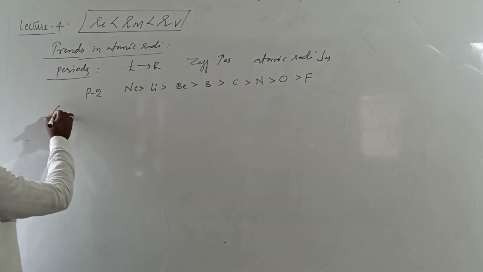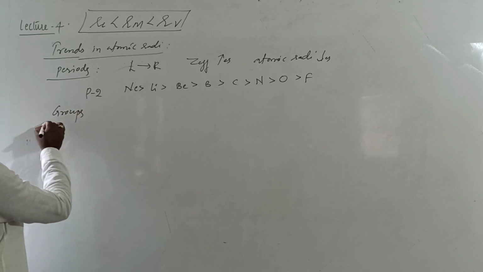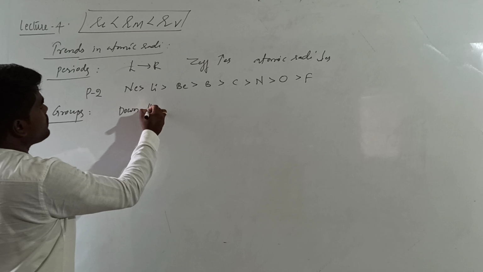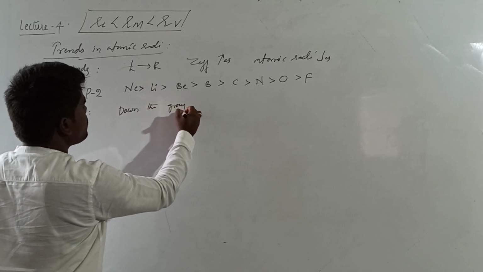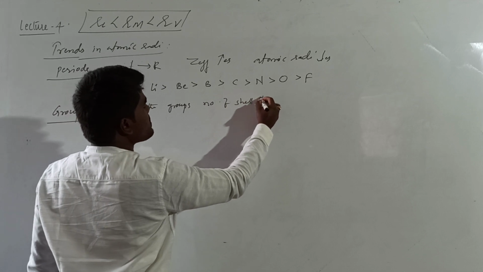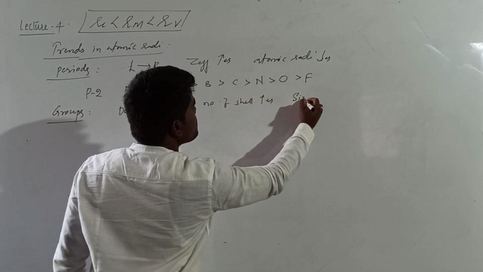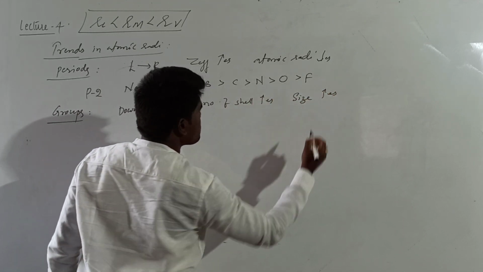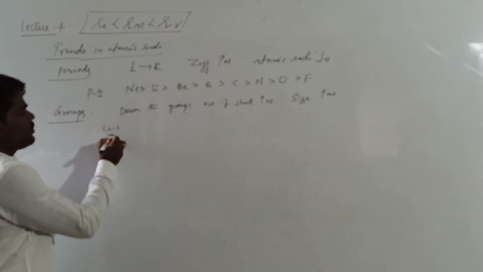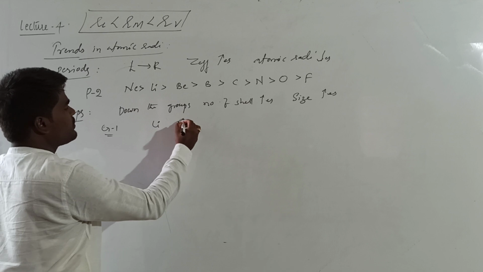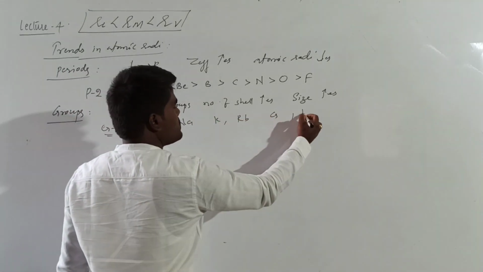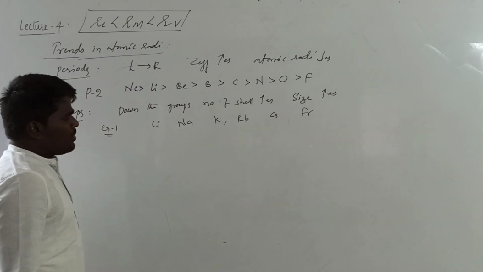Now if you are talking about the variation in groups, right? Down the group, the number of shells increases. So what happens? Size increases. Suppose we are talking about group 1. What are the elements? Lithium, sodium, potassium, rubidium, cesium, francium. Down the group, what happens?